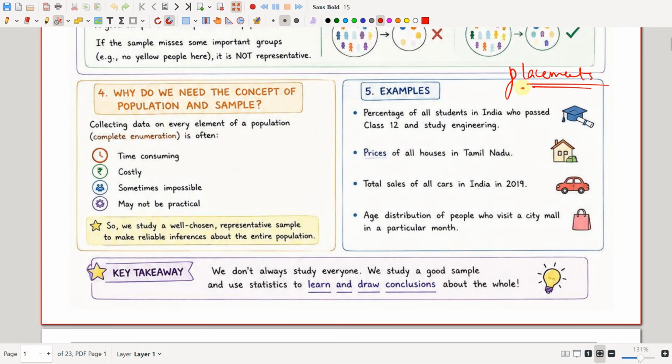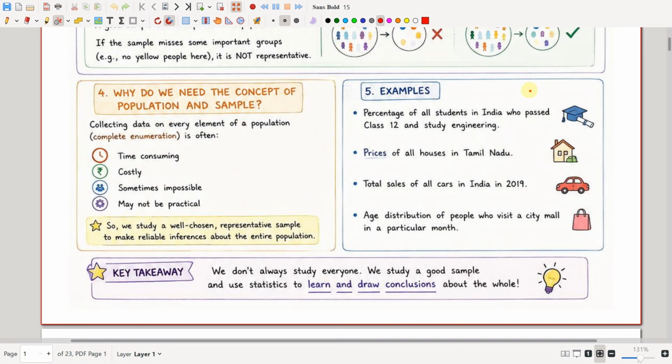So what we are doing, we are randomly selecting engineering colleges from all over the country. So we'll be having a sample which represents the population, so that we do not have to work on that large data.